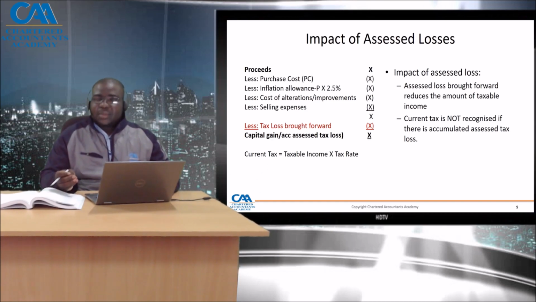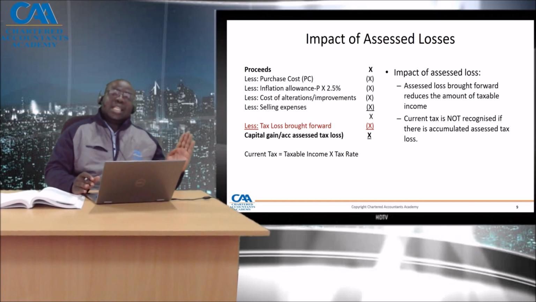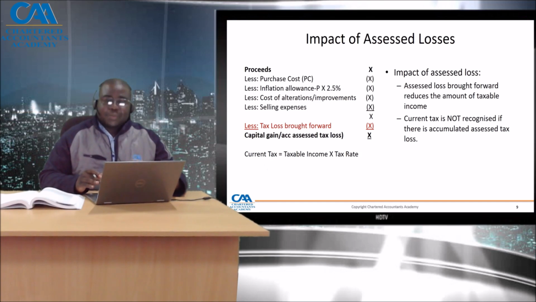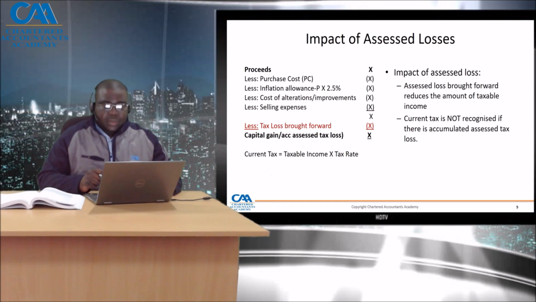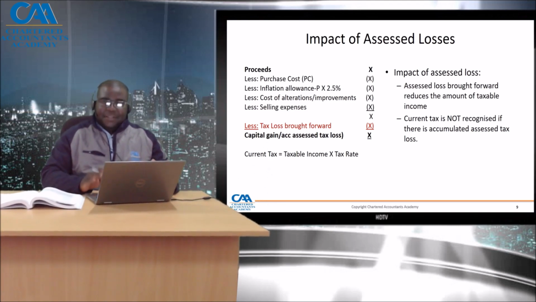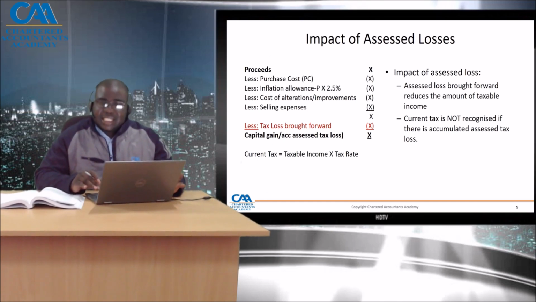taxable capital gain. But if you made a capital loss in the past, you're allowed to deduct that capital loss which you have brought forward to come to your capital gain or accumulated assessed capital loss. Then your current tax would be your taxable capital income times your tax rate. So the impact of assessed loss is that it should be brought forward and be deducted. Okay? And current tax is not recognized if there is an accumulated assessed loss as far as capital gains are